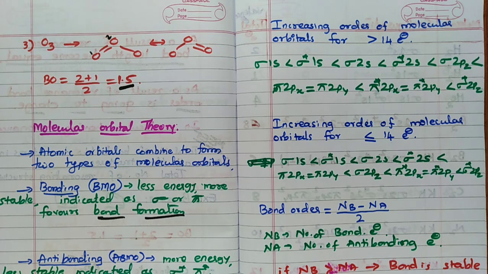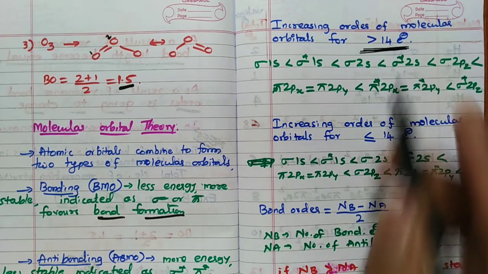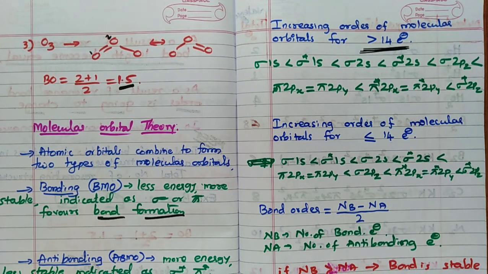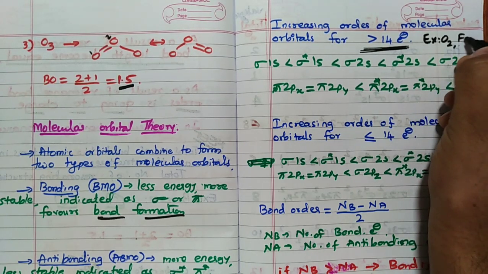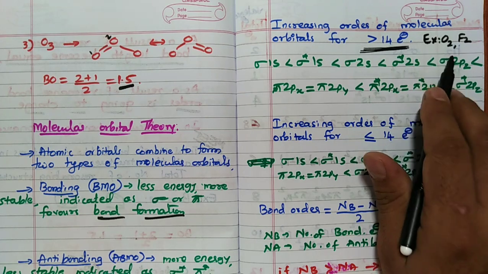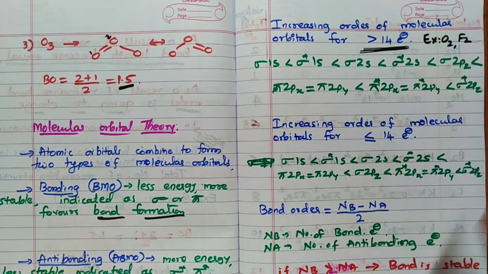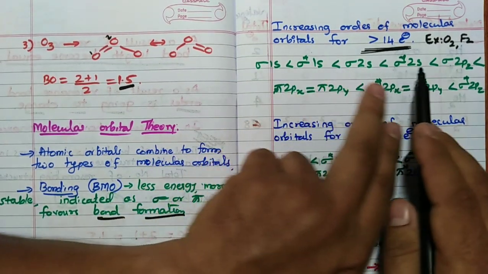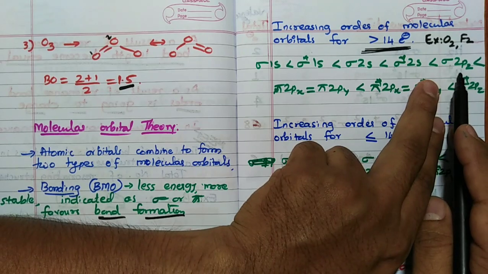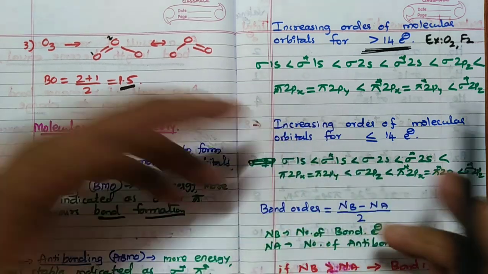Remember that point. The increasing order of molecular orbitals for systems with more than 14 electrons is very, very important. For example, O2 (oxygen has 8 electrons each, so 16, more than 14) and F2 (18, more than 14). For that, the very important order is: sigma 1s less than sigma star 1s, less than sigma 2s, less than sigma star 2s, less than sigma 2pz, less than pi 2px and pi 2py. Why is it equal? Equal means the energy is equal.